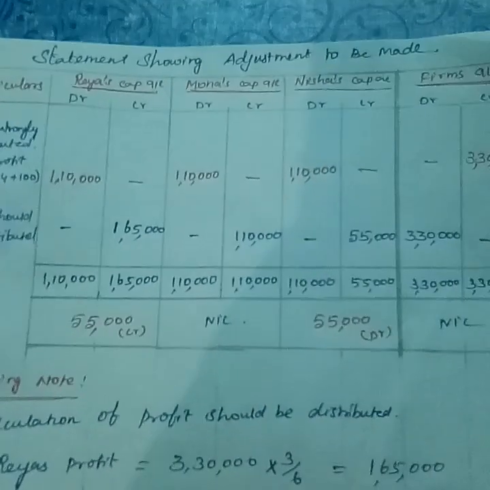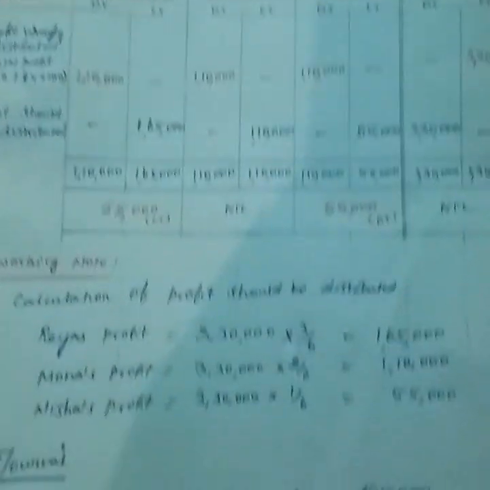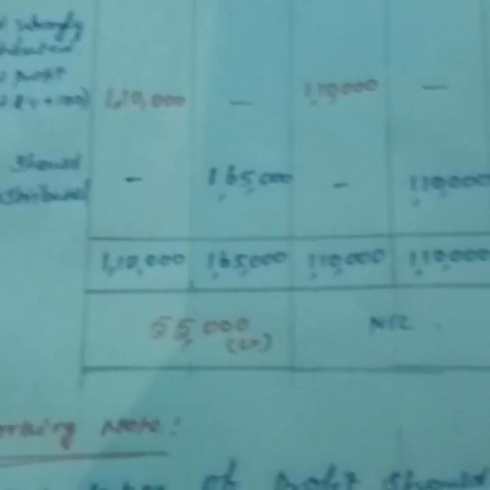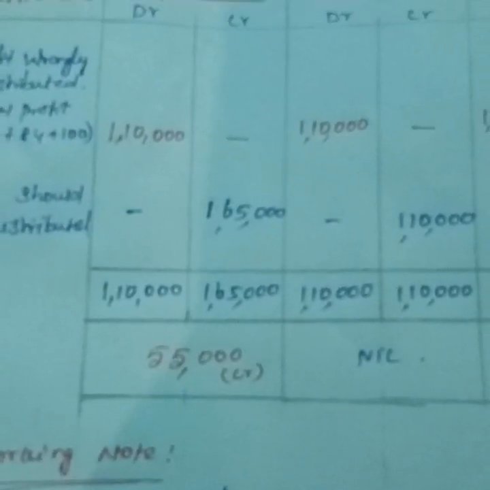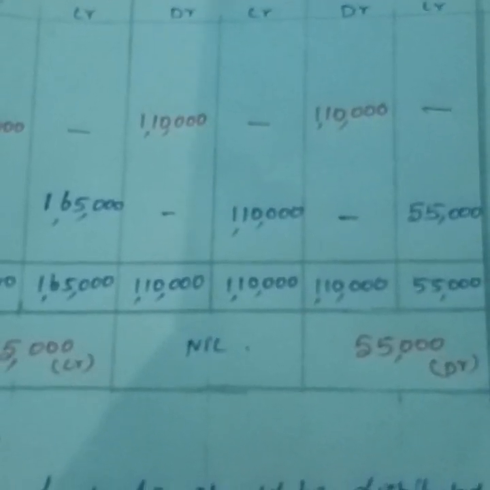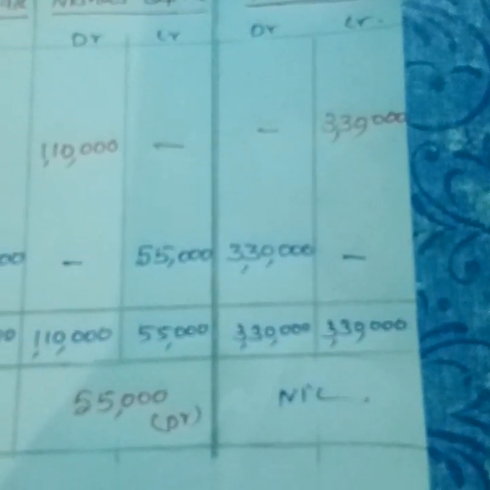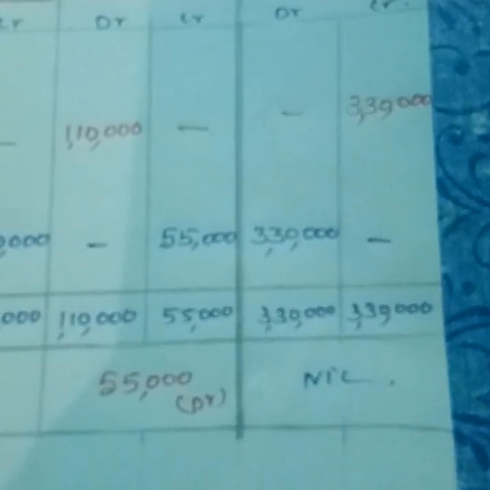So first we need to prepare the analytical table. This is the analytical table. First box, particulars; second box, Raya's capital, debit and credit; third box, Mona's capital, debit and credit; fourth box, Nisha's capital, debit and credit; fifth box, firm's account, debit and credit.